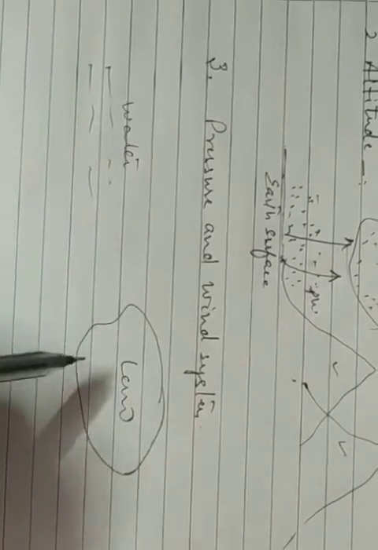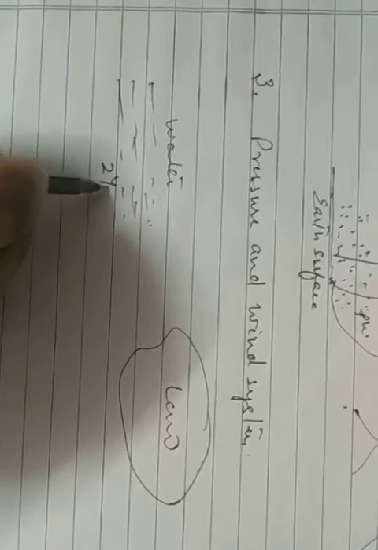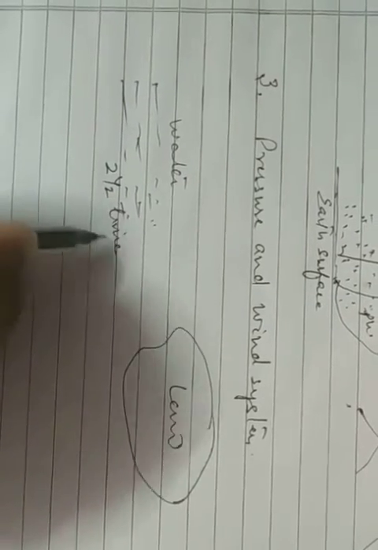For example, here I would like to give you one example. Suppose this is land and this is water bodies. Now, the rate of heating of these two bodies is different. Water needs 2.5 times more energy to get heated as compared to land. That's why land gets heated quite early and temperature remains high.